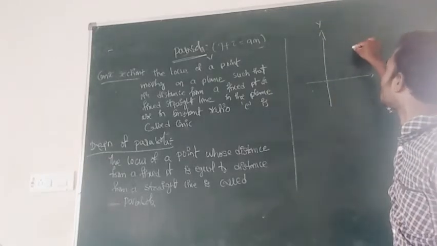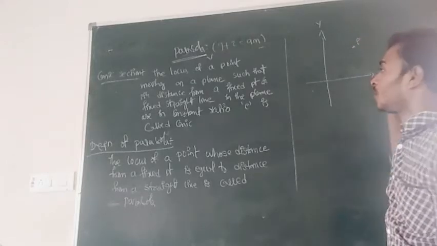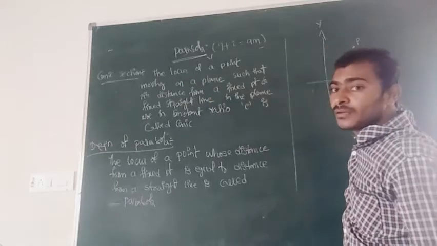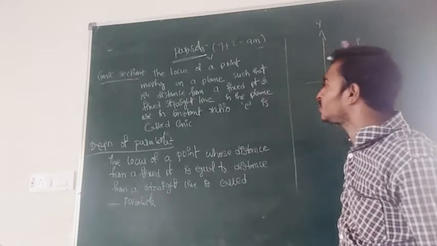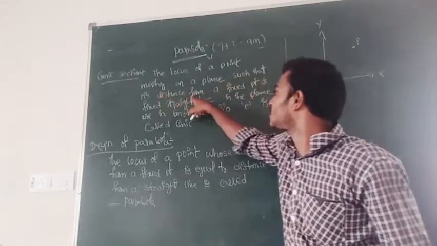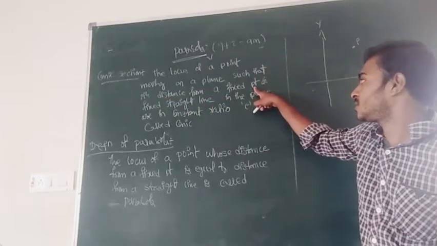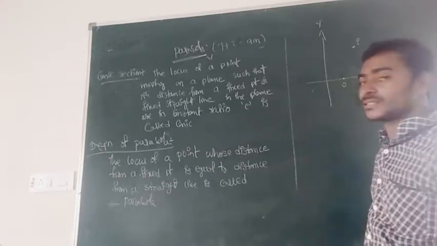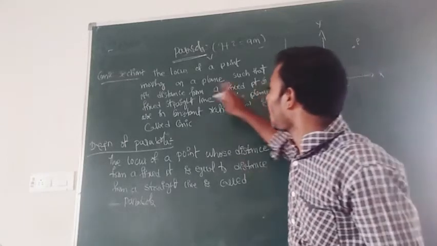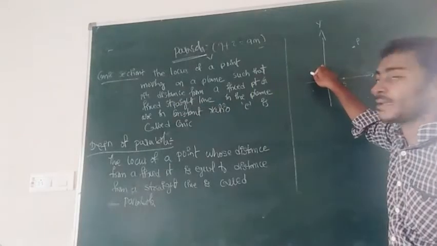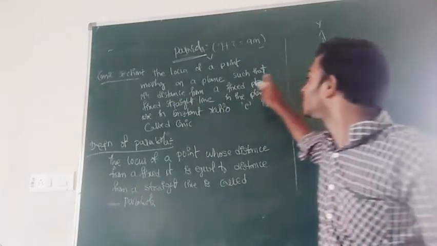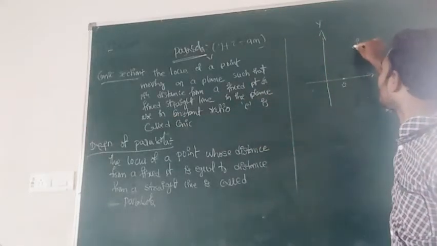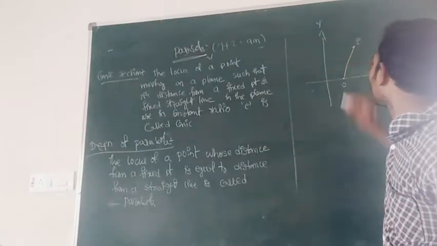P is any point moving on a plane such that its distance from a fixed point, here S, and a fixed straight line in the plane are in constant ratio.